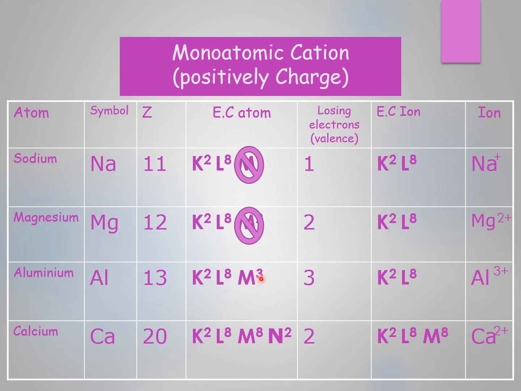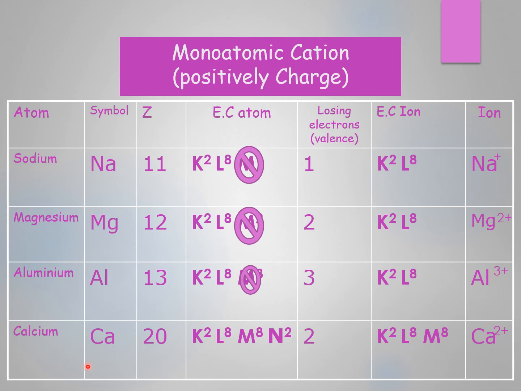And then in order to be saturated, the aluminium atom tends to lose these 3 electrons to become saturated of electron configuration K2 and L8, and then it turns to be an aluminium ion Al3+.